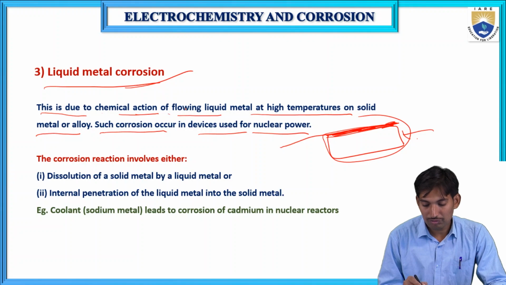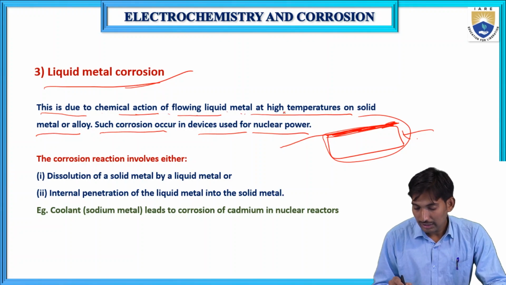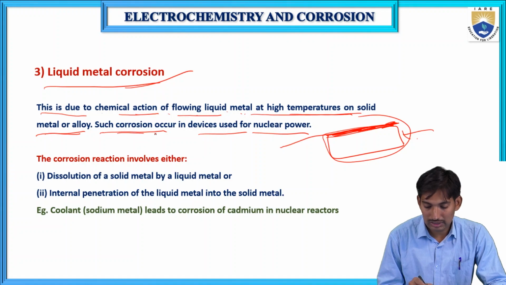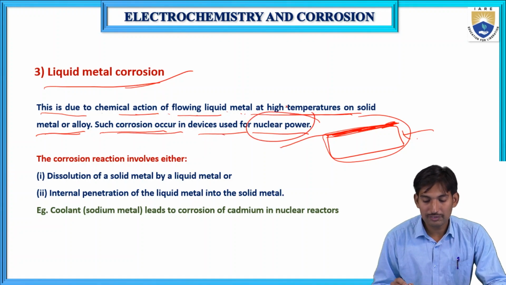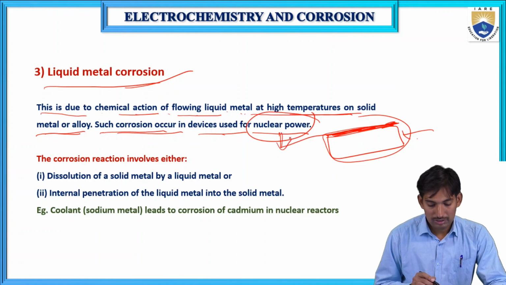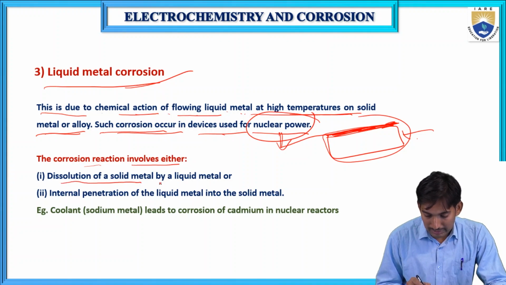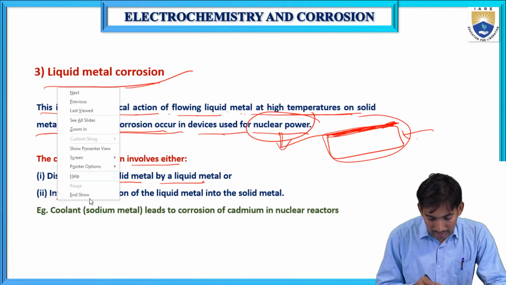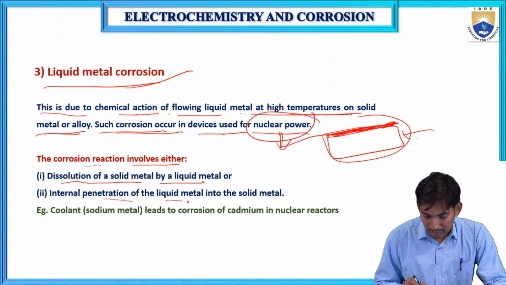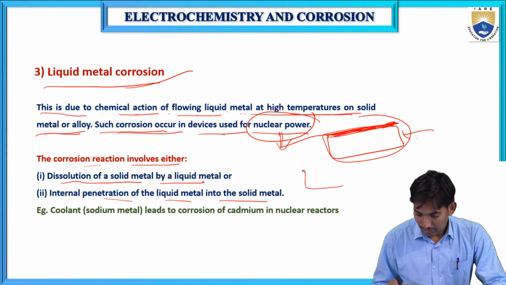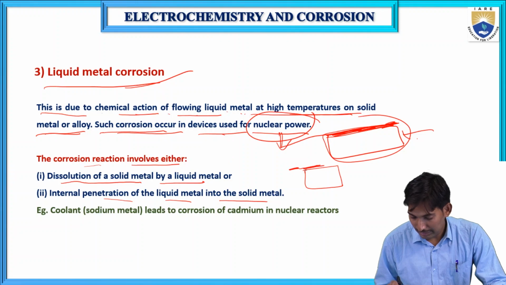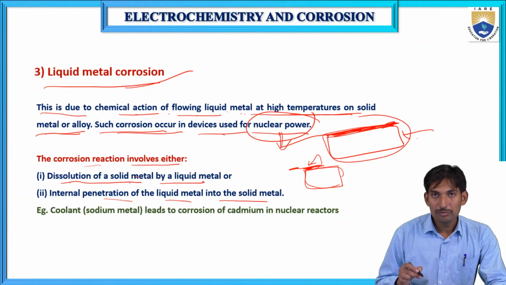This is due to the chemical action of flowing liquid metal at high temperature on the solid metal or alloy. Such corrosion occurs in devices using nuclear power. This liquid metal corrosion we'll see in nuclear power. The corrosion reaction involves either dissolution of solid metal by the liquid metal or internal penetration of the liquid metal into the solid metal. If liquid metal flows on the solid metal, the corrosion takes place on this metal surface. This corroded part dissolves in the liquid metal, and then dissolution of solid metal takes place.